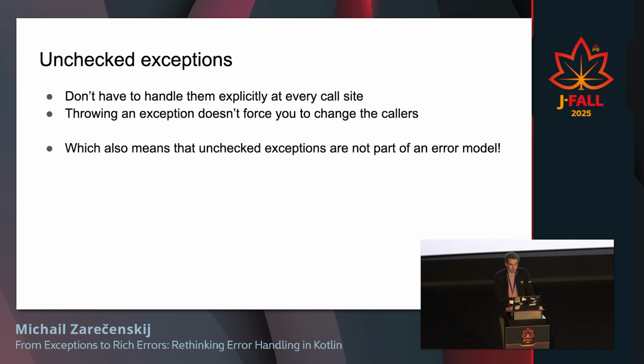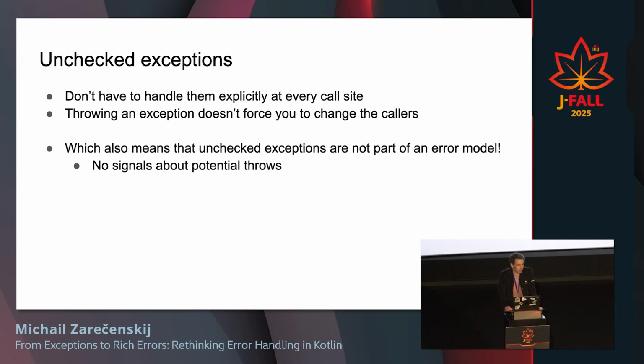But it also means that exceptions here do not act as any part of an error model. If you remember those two questions, when I come to some ecosystem, I want to understand how I can specify that my method might fail. And here, actually, the method doesn't fail. It uses a different thing of exceptions, which is to return a new value from your function and to bypass the normal execution path.